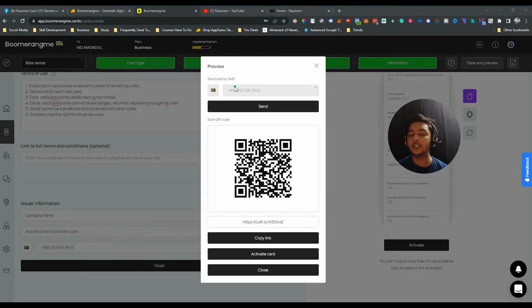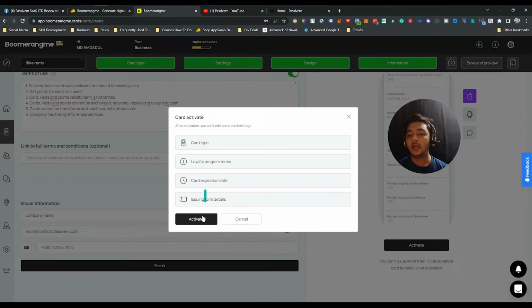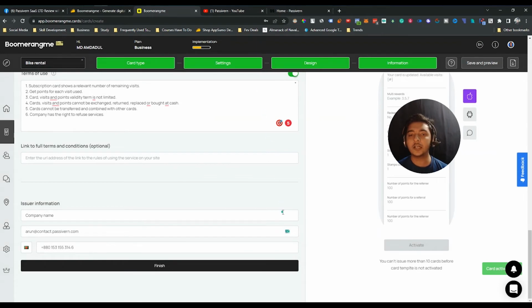So the card has been created, guys. Now you can send this card to your customer through this message. You can also send the QR code. Also, they will provide you a link. You can open this link and you have to activate the card. So let's say I'll activate the card, and then the card will be activated. So the card has been activated, guys.